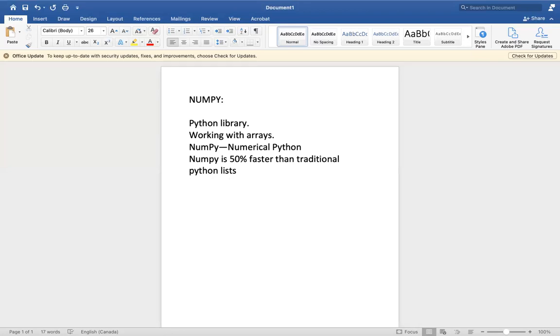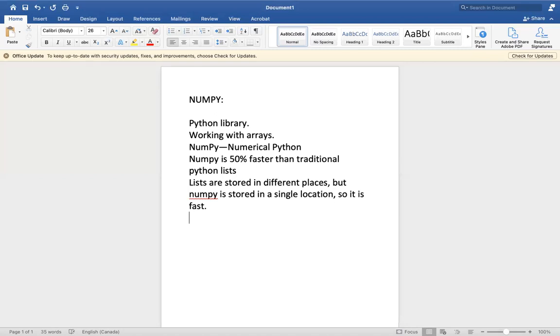So why is it faster? Because here the data is stored in one continuous place, unlike lists. Lists are stored in different places, but numpy is stored in a single location, so it is fast.